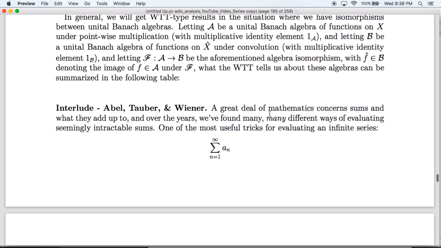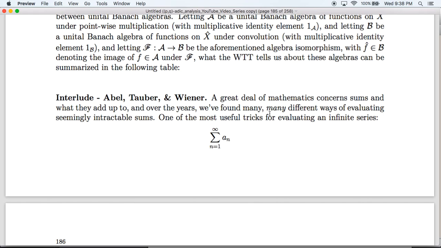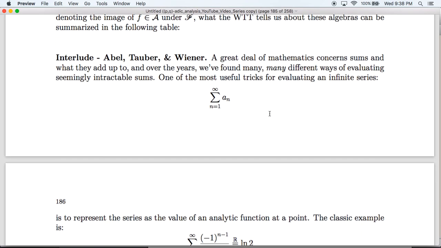So now an interlude, we're going to get really into the granular detail now. So a great deal of mathematics concerns sums and what they add up to. Over the years, we've found many, many different ways of evaluating seemingly intractable sums using clever tricks. Stars in this field include Abel, Tauber, and Wiener.